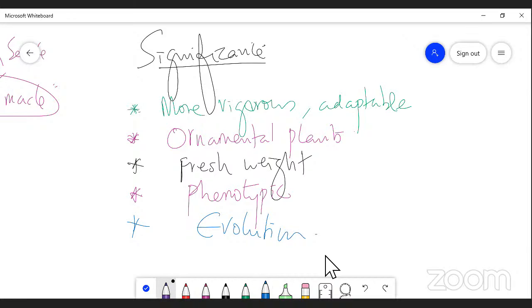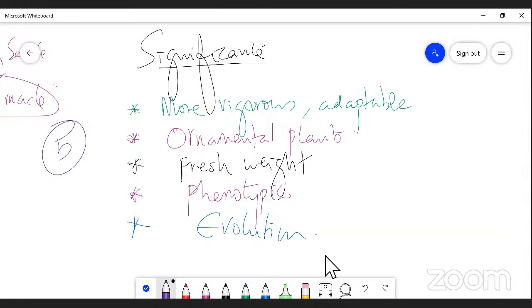My dear students, here also you can expect a 5-mark question. Write about the significance of ploidy. The first point, all the types of ploidy that we have discussed are more vigorous and more adaptable to the environmental condition. Second point, autopolyploidy and allopolyploidy are used for making ornamental plants in large quantity, and they also induce the flowering season, right?